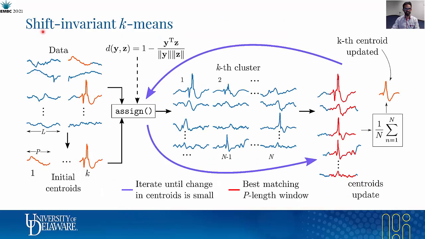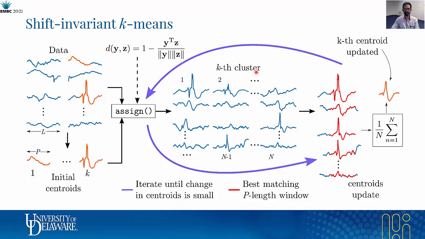Let's talk now about our shift-invariant k-means algorithm. We call it shift-invariant because the signals in the data are of length L, and we want to find a set of k centroids of length p smaller than L, and the time shift that best matches the centroids. We start by drawing at random a set of centroids from the data, taking the p-length window with highest energy, and then in the cluster assignment step, we use the cosine distance to find the centroid that best matches each signal and the best time shift.